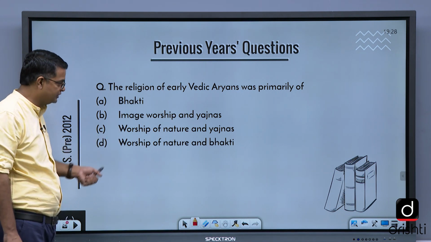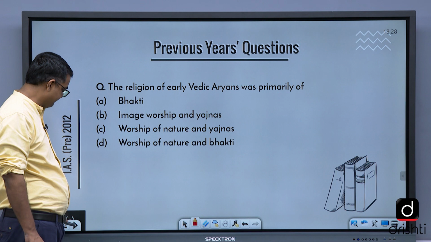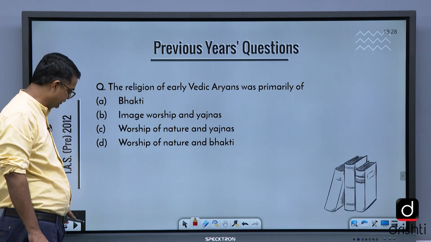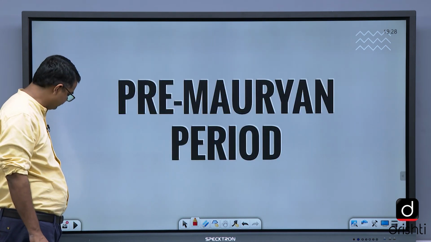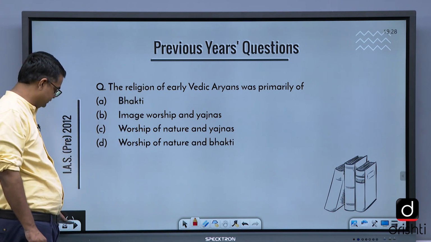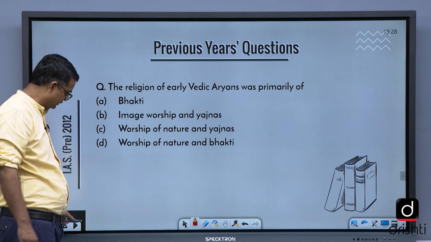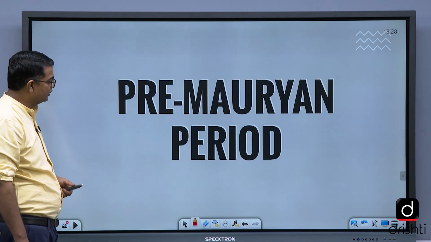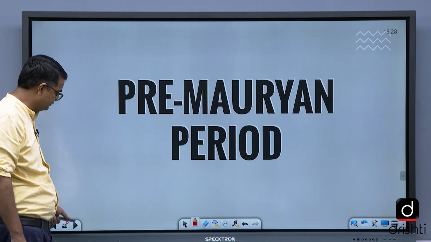Worship of nature and yajna is very important; this is the correct option. This is a part of religion basically. This question is a part of the religion of the Vedic period, the Aryans especially. Pre-Maurya period.